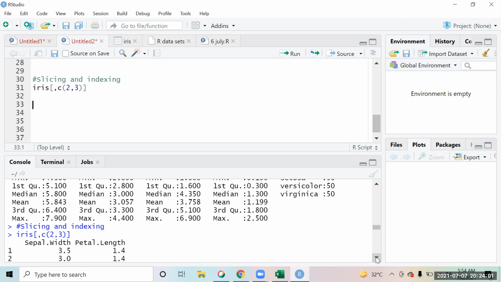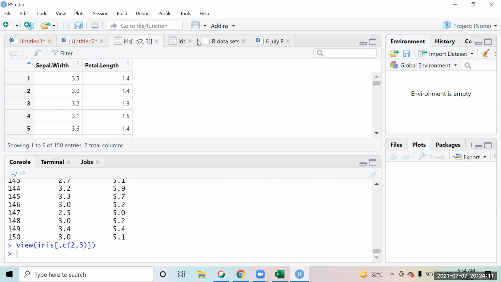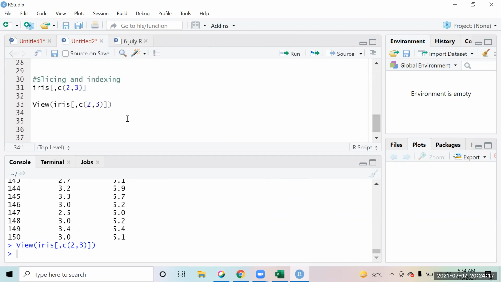If you want to wrap this inside View, you can do that as well, right? If you say View of this, the same thing will come in a tabular format. So V is in capital, right? So that is one thing.